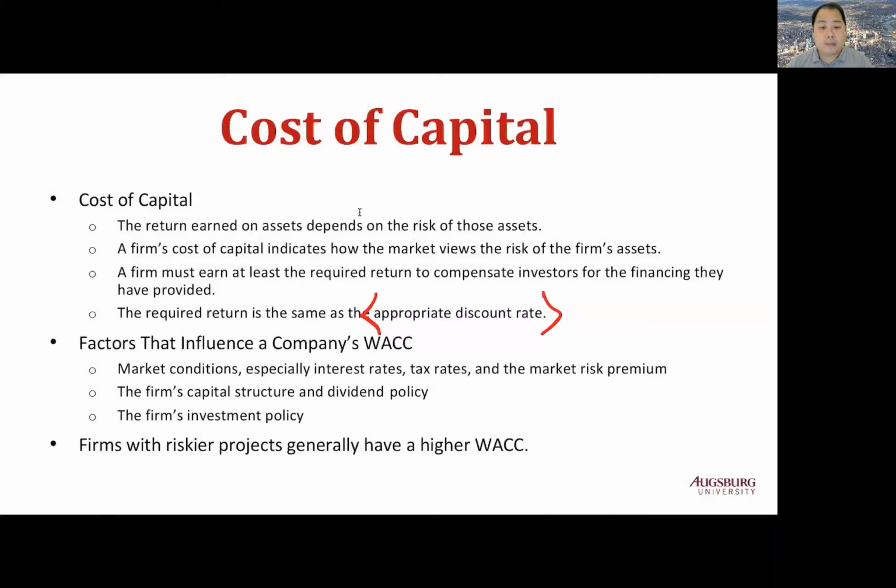This is the end of chapter 12. Make sure that you understand and compute the company's WACC.